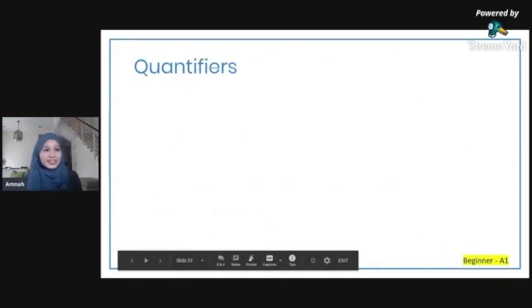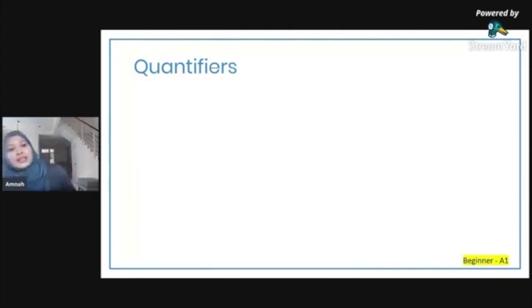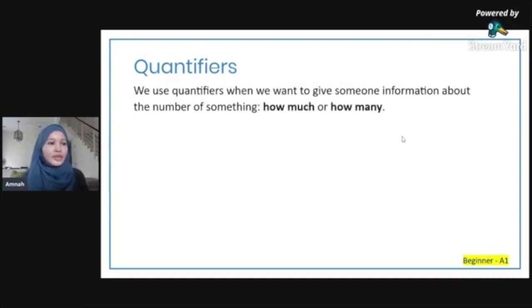We have quantifiers now. So remember quantifiers. A quantifier is also a pre-modifier, but quantifiers talk about quantity. We use quantifiers when we want to give someone information about the number of something. So it's not numbers, but it's a quantifier. It's how much, how many, but it's not a specific number. A number is also a pre-modifier, but you just call that a number. If you're talking about quantity, it's called a quantifier.